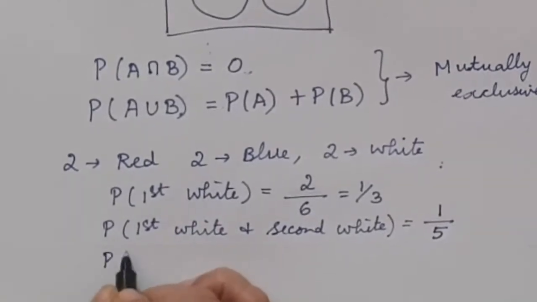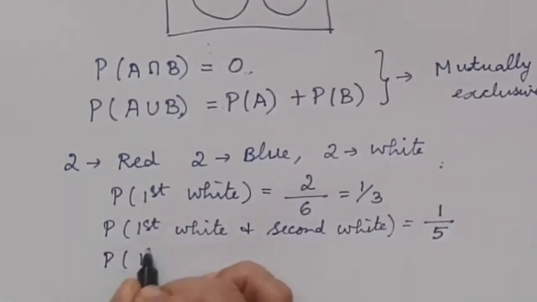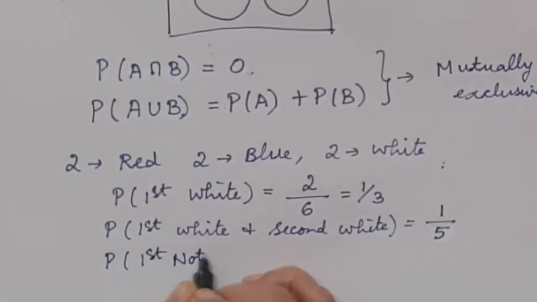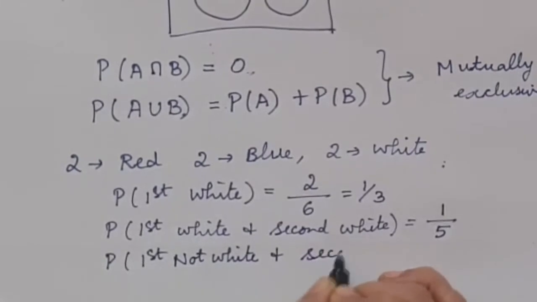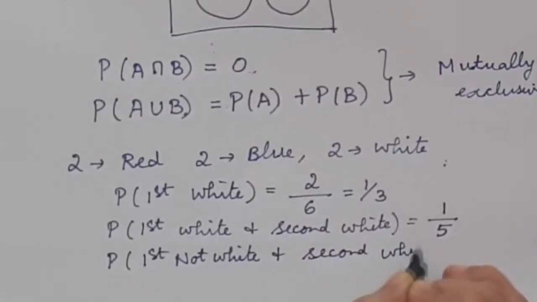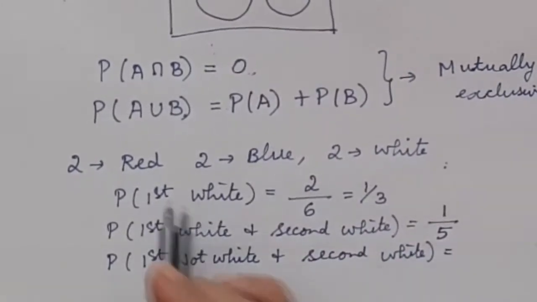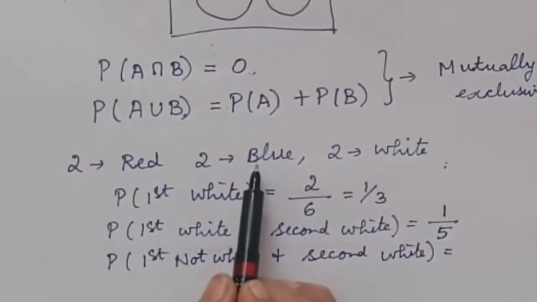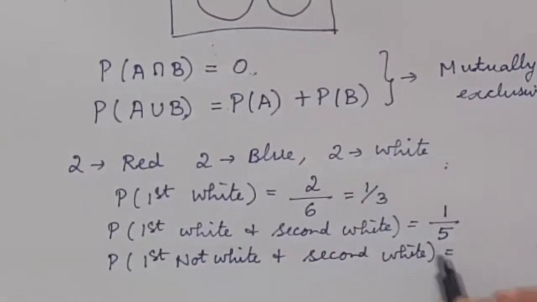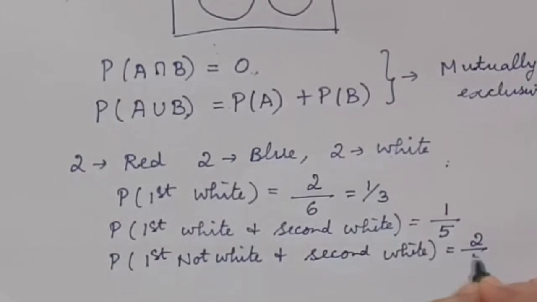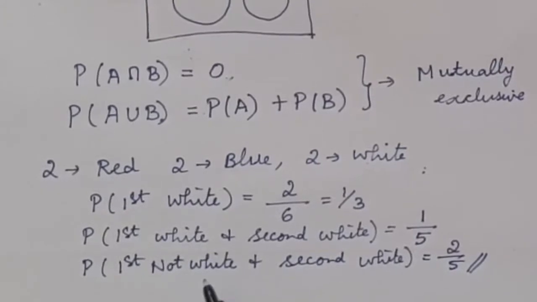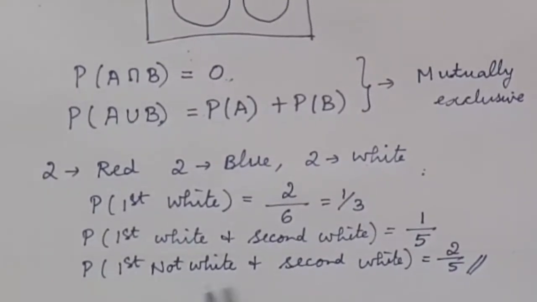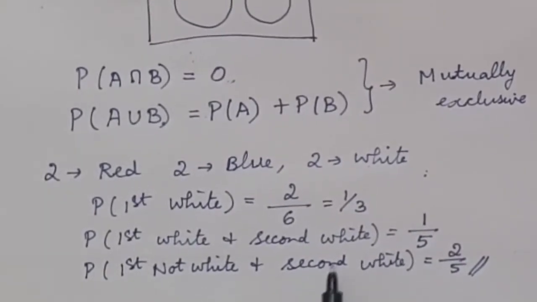Then the probability of first not white and the second white: that means the first time we are picking a red or a blue. So 2 whites will remain and the total is 5. So it is 2 over 5. Here the probability of the second event depends upon the first event. So these two events are called dependent events.